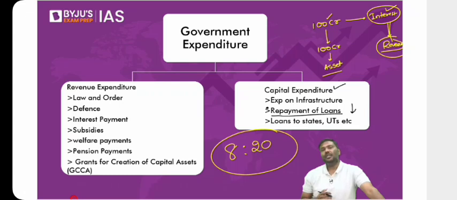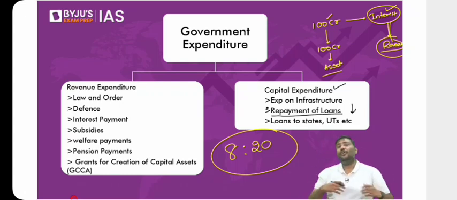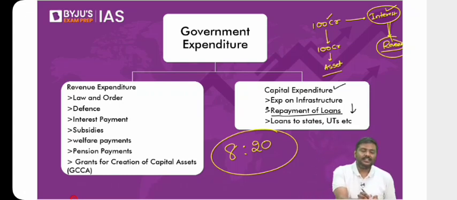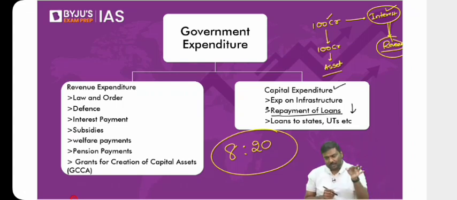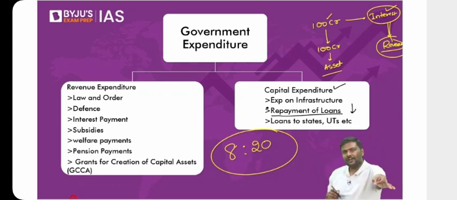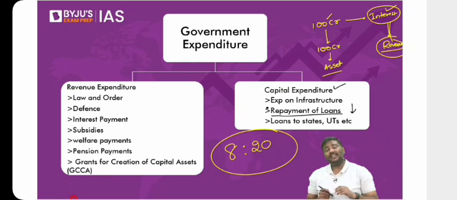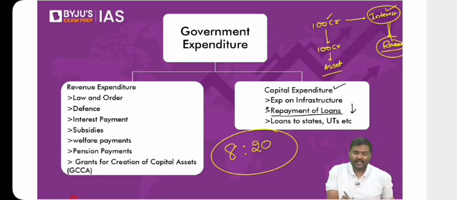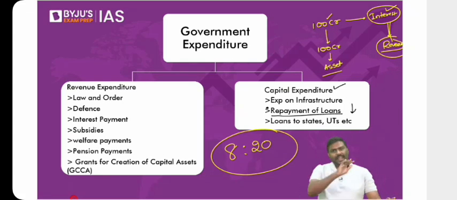Why? Look at this picture and tell me: if Government of India follows monetization of the deficit, will the money supply increase and cause inflation or not? I hope you understand. If the government follows monetization of the deficit, will it not increase the money supply in the economy and cause inflation? Answer is yes. So that is the reason post 2006, after 2006, we do not follow monetized deficit. We have discontinued monetized deficit.